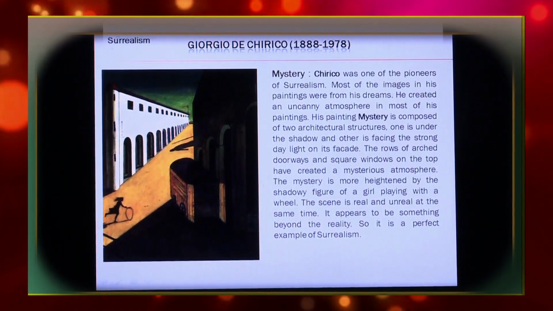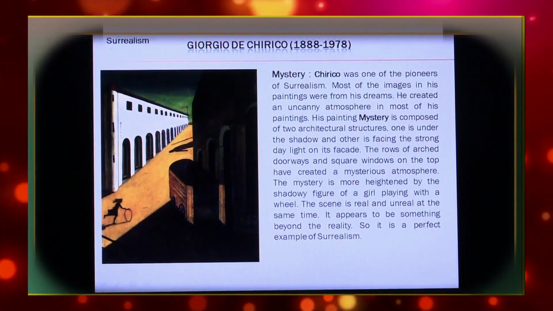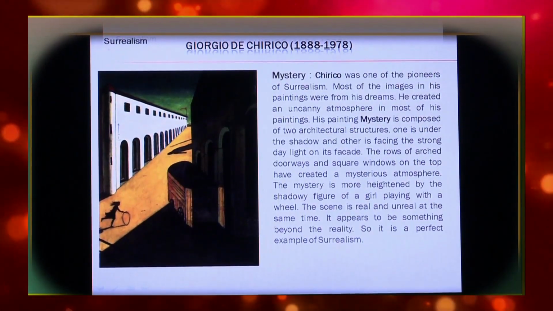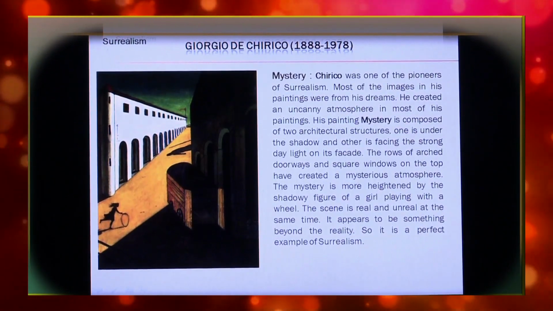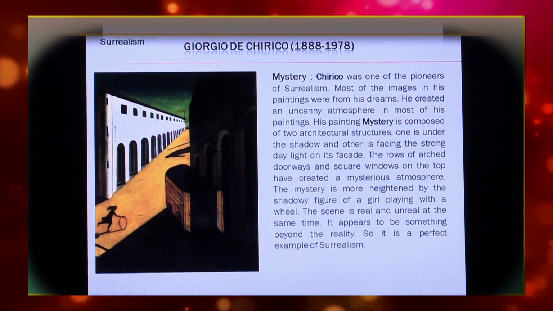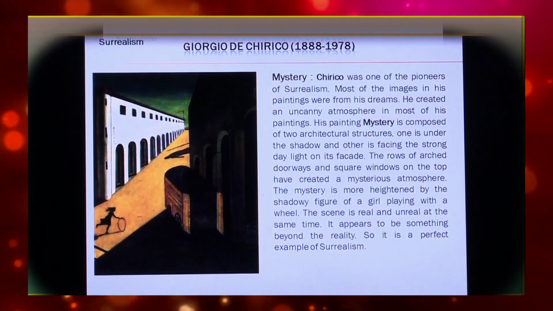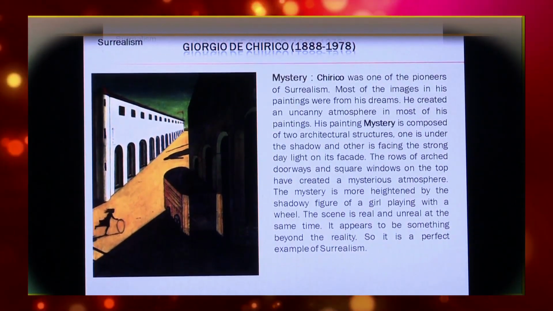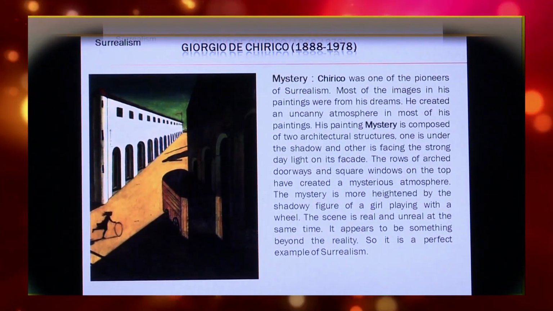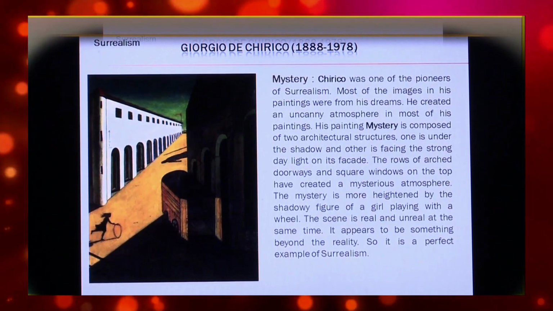His painting Mystery is composed of two architectural structures. One is in shadow and the other is facing the strong daylight on its facade. The rows of arched doorways and square windows on the top create a mysterious atmosphere. The mystery is further heightened by the shadowy figure of a girl playing with a wheel.